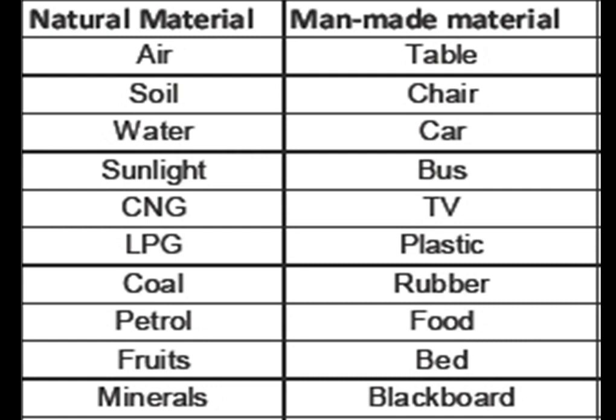We will see an example here: natural material and man-made material. Natural materials include air, soil, water, sunlight, CNG, LPG, coal, petrol, fruits, minerals. Everything here comes from nature. And here is the example of man-made materials: table, chair, car, bus, TV, plastic, rubber, food, bed, blackboard. These are the man-made materials.